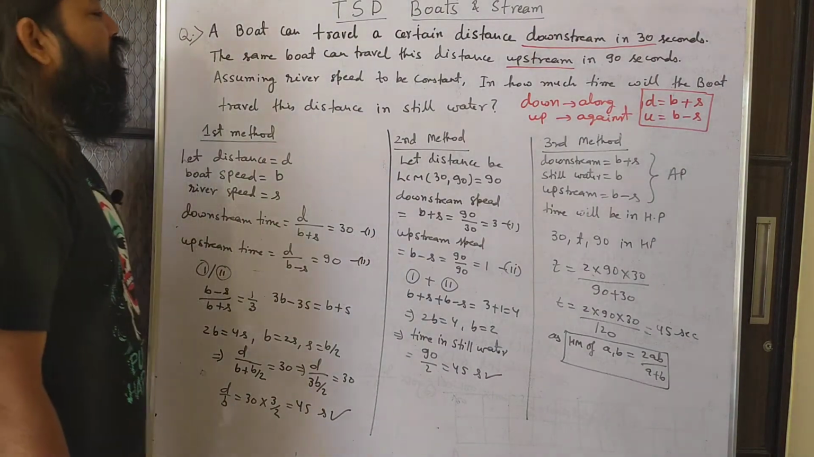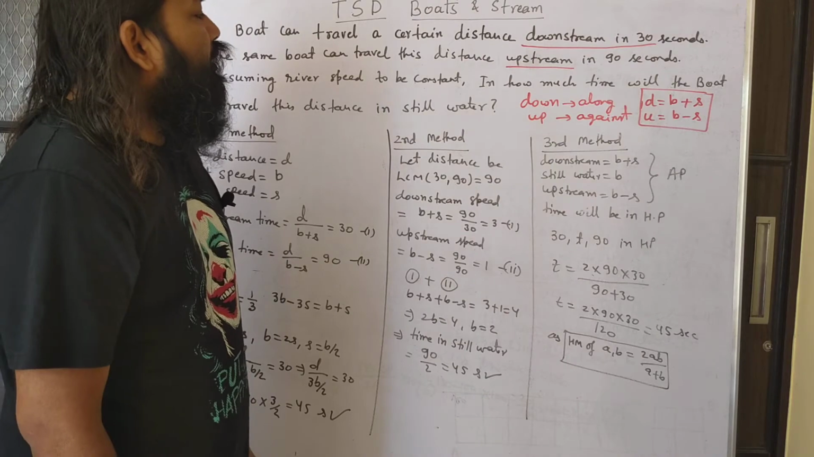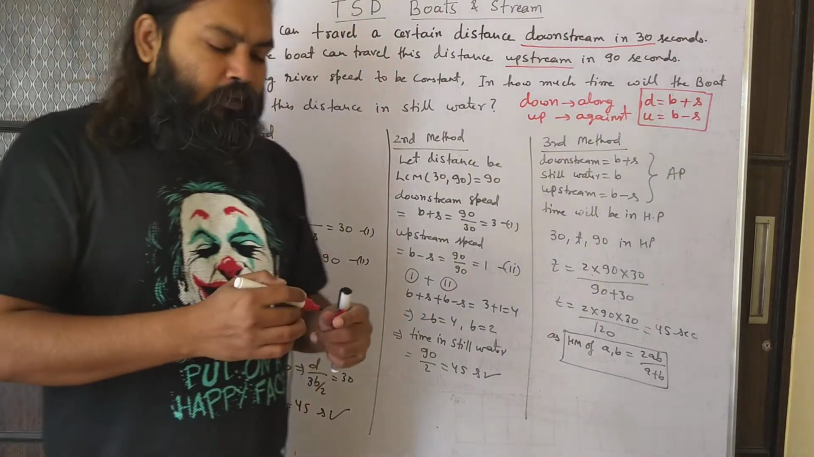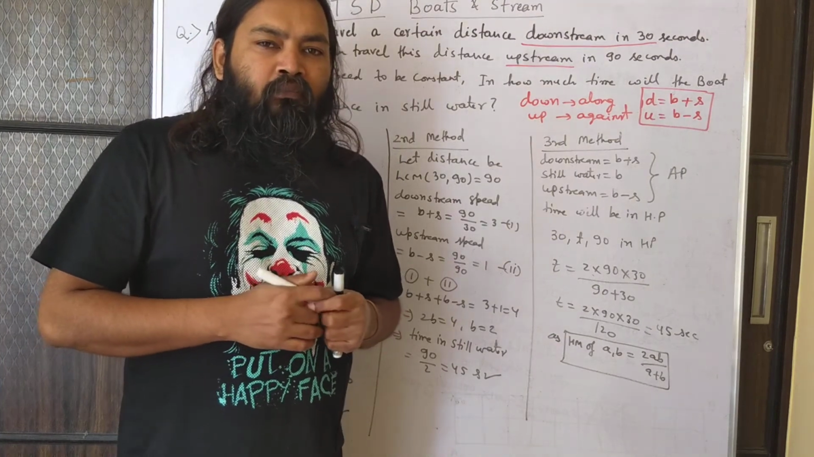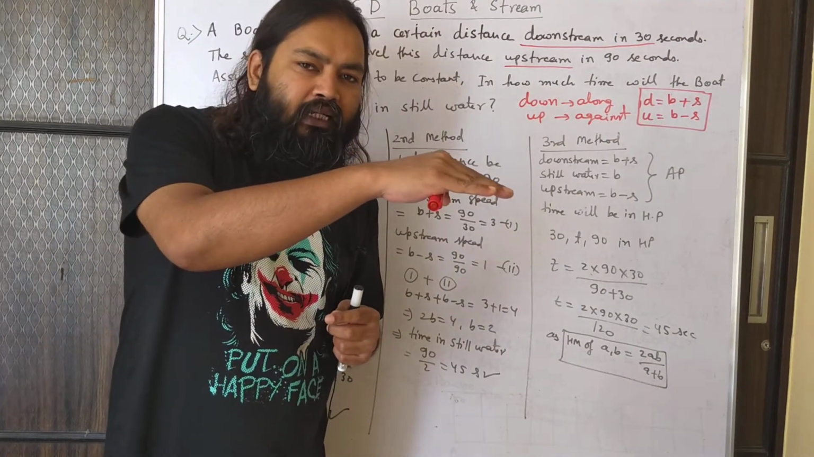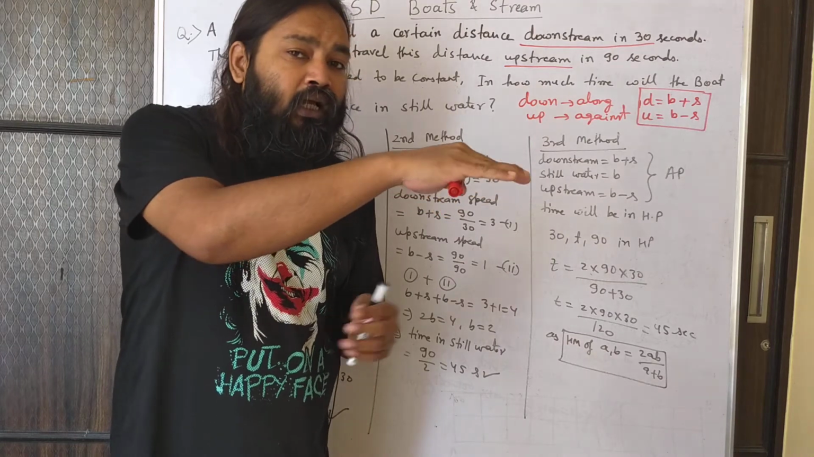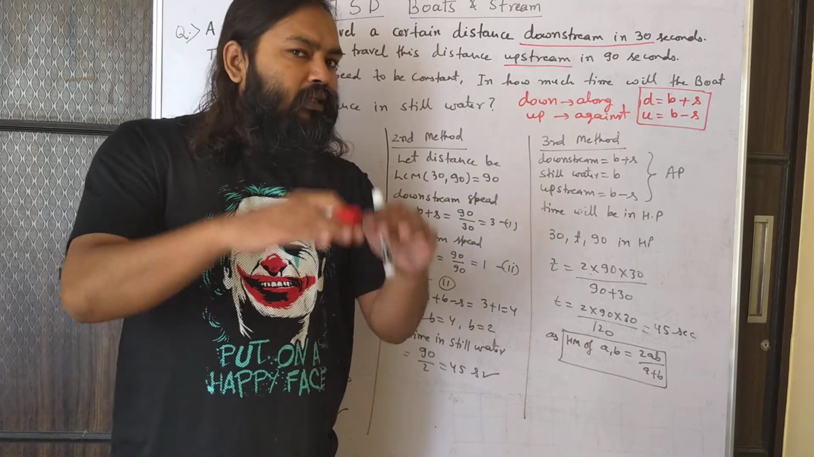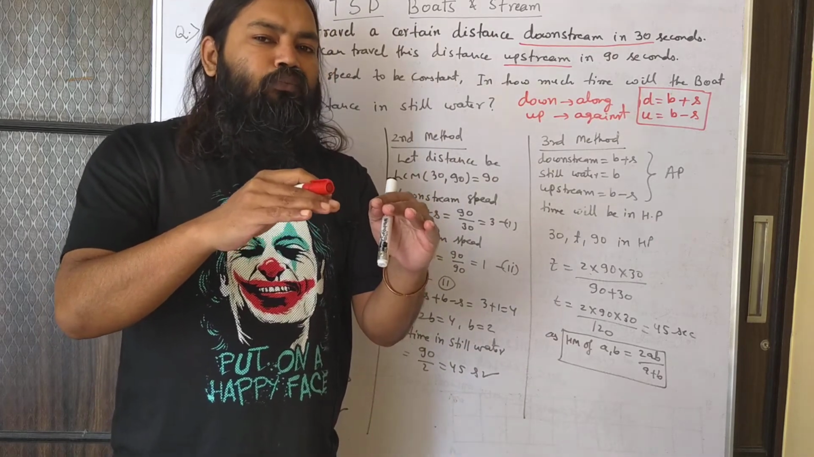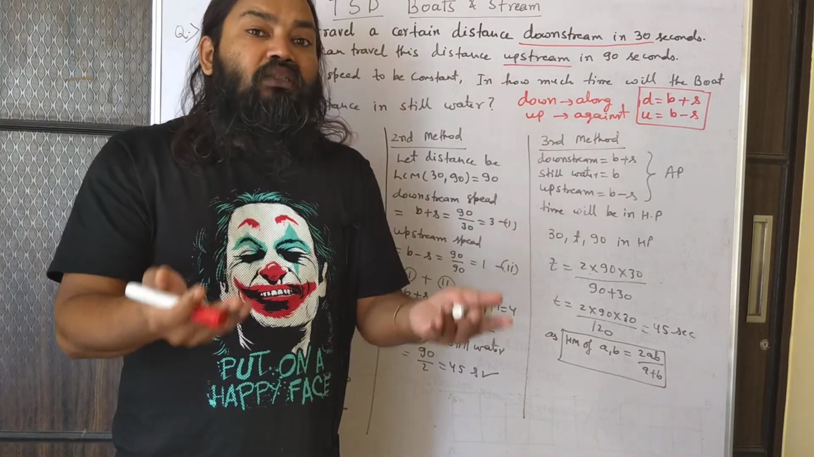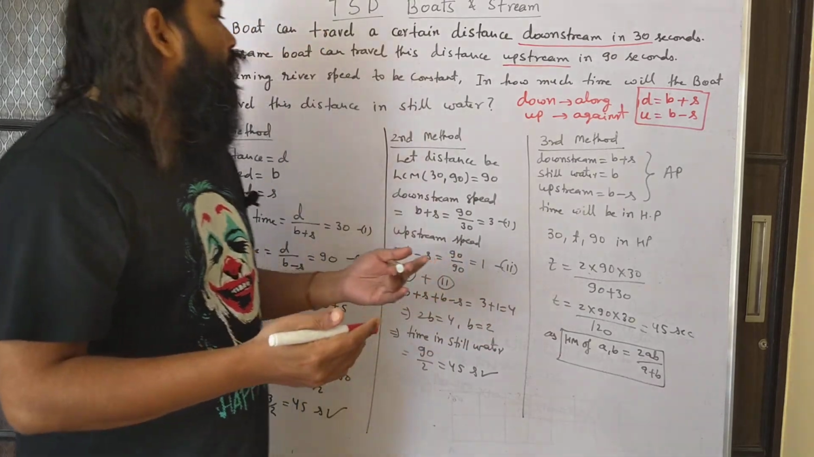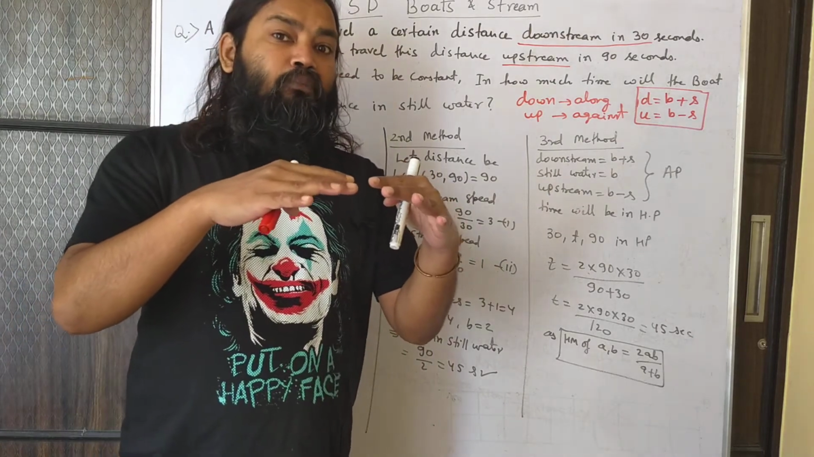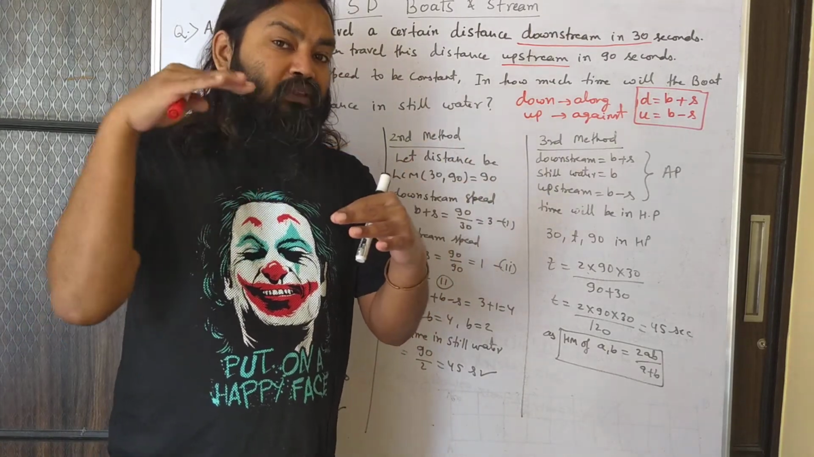Assuming river speed to be constant, in how much time will the boat travel this distance in still water? Okay, so I think the question is clear. Downstream it takes 30 seconds, upstream it takes 90 seconds. So you have to tell when the river is still, or when the boat is just moving with its own speed, in how much time will the boat travel this distance in still water? The same boat and the same distance in still water, how much time will it take?